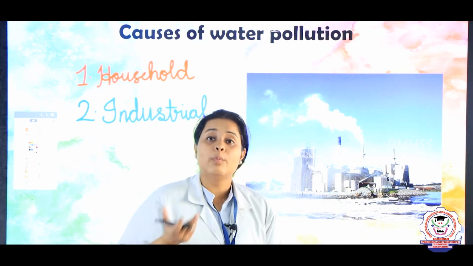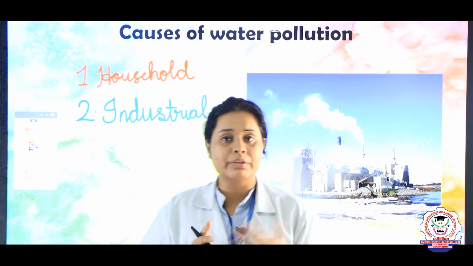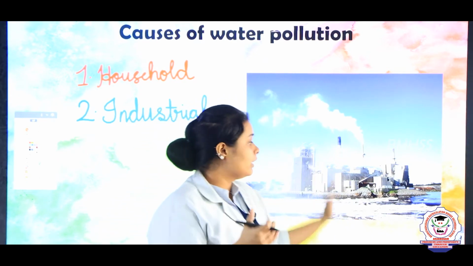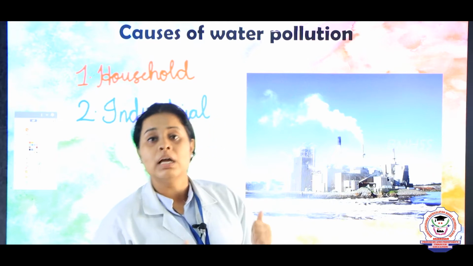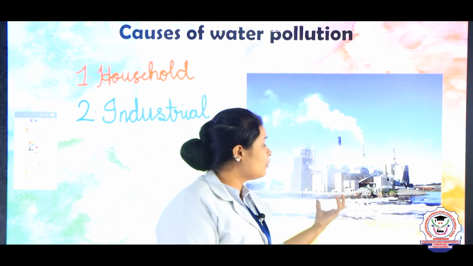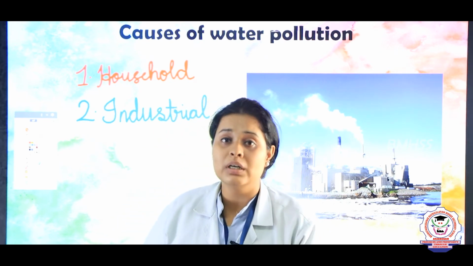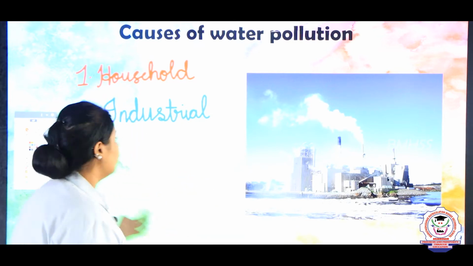In the same way, take the Ganga river. Ganga was the purest form of river, but when an industry was built next to the Ganga river or Ganga bank, the pollutants and everything were getting mixed up with the water, and Ganga became the most impure form of water in the history of the world.